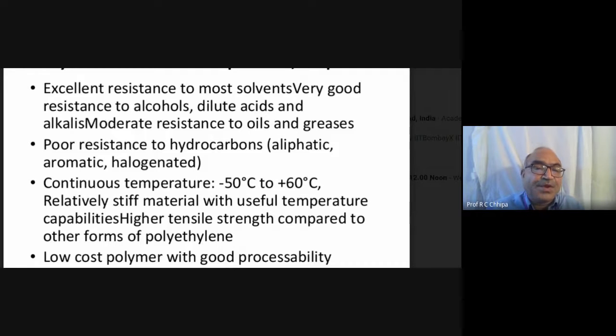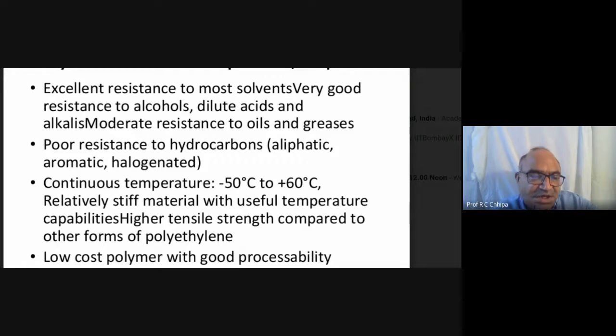But in case of aliphatic, aromatic, and halogenated hydrocarbons, for example petrol and diesel, specific hydrocarbons are there. The number of organic compounds present in a sample of plastic means poor resistance to hydrocarbons. This is one of the drawbacks.